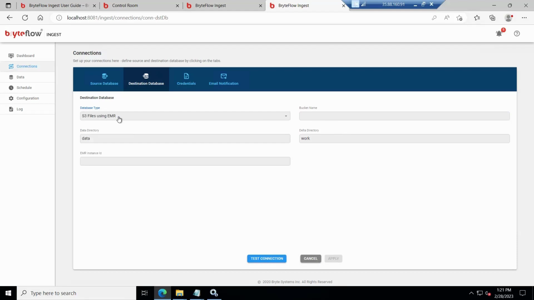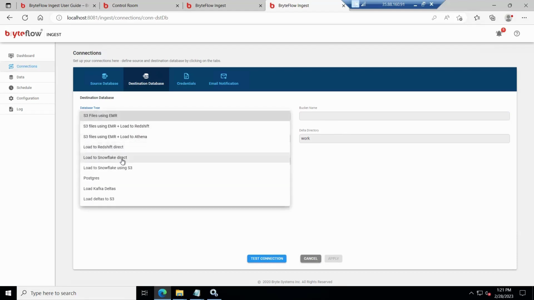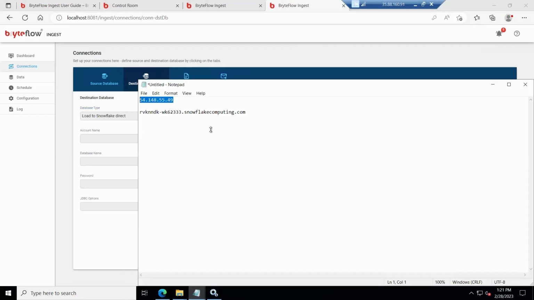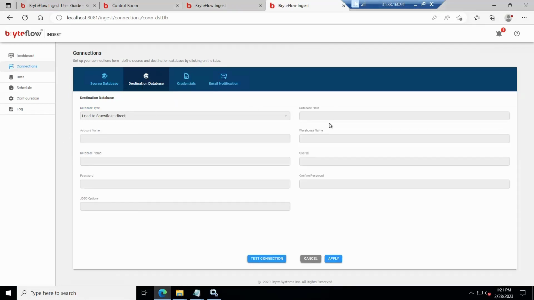So here I will use Snowflake. To connect to Snowflake, I need the URL, then the account name, warehouse, database name, user ID, and password.